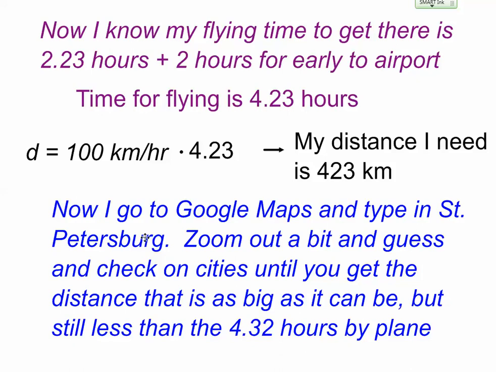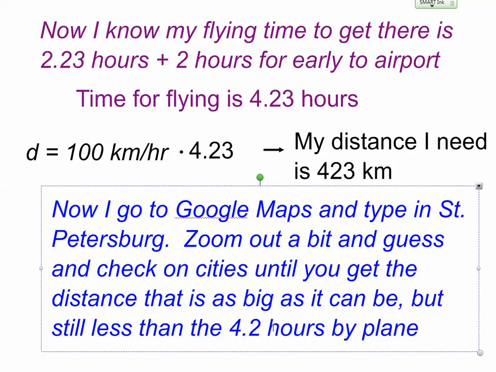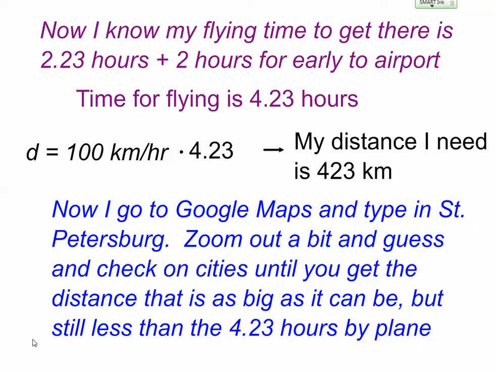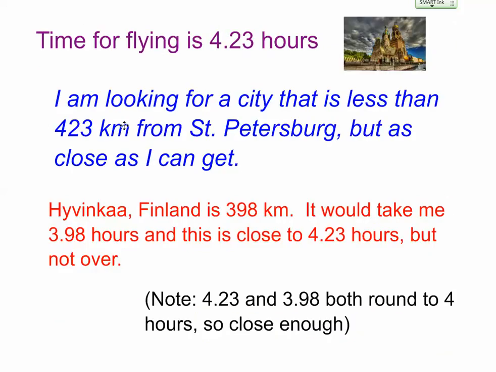So I just went to Google Maps. I typed in St. Petersburg, I zoomed out a bit, and I clicked on routes. I wanted to travel there, and I just guessed and checked on cities until I got a city that was as far away as 423, but less than 4.23 hours by plane. So if you just click on the car symbol on Google Maps, you'll get a distance in kilometers. So that's what I did. I was looking for a city that's 423 kilometers from St. Petersburg, but as close as I could get.